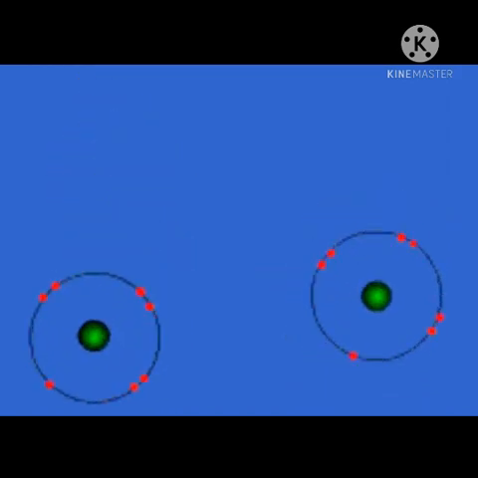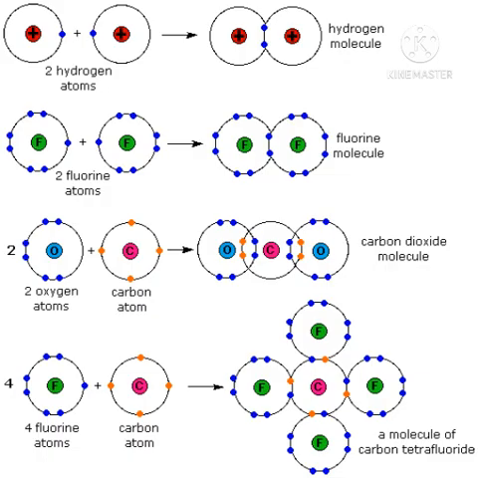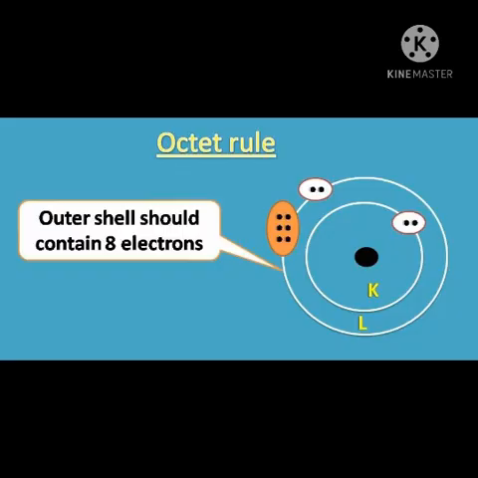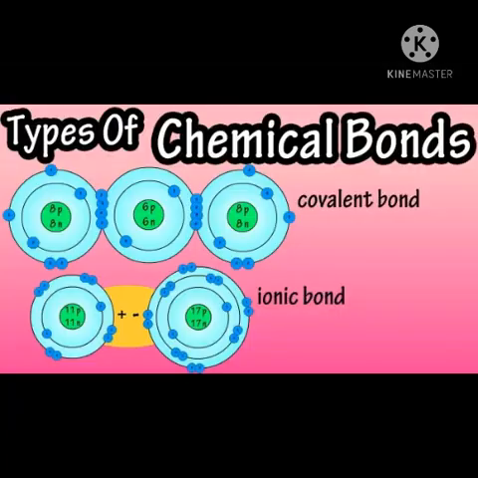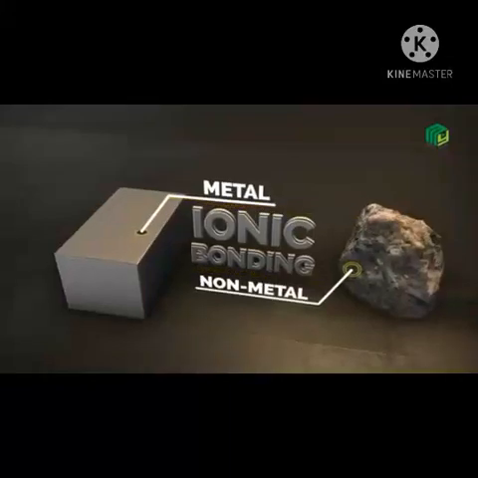By forming a chemical bond, an atom acquires a stable electronic configuration. That is, an octet means 8 electrons in the outermost shell, or a duplet means 2 electrons in the outermost shell. Chemical bonds are of two types: ionic bond and covalent bond. Let us study the ionic bond first.